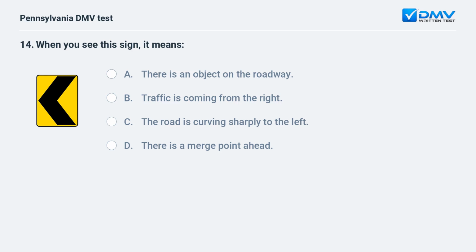When you see the sign, it means A. there is an object on the roadway. B. traffic is coming from the right. C. the road is curving sharply to the left. D. there is a merge point ahead.